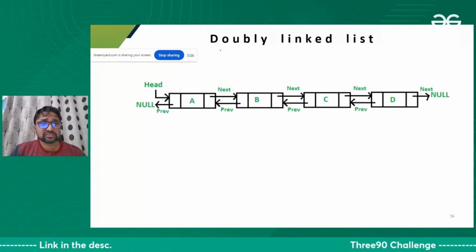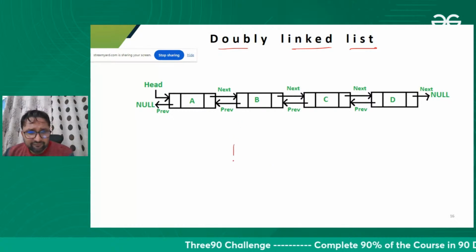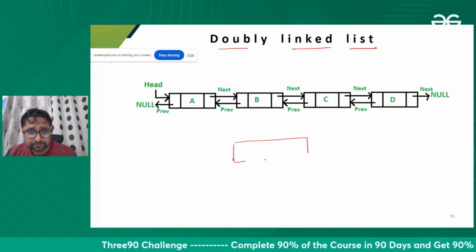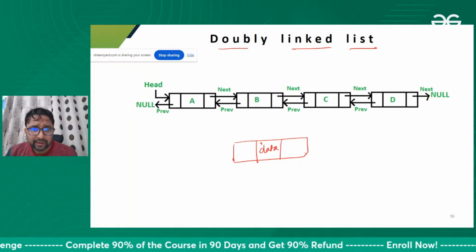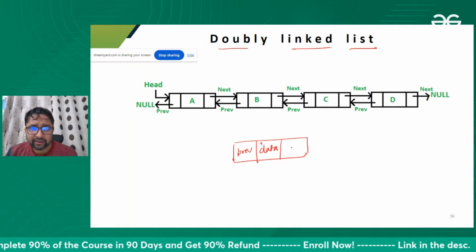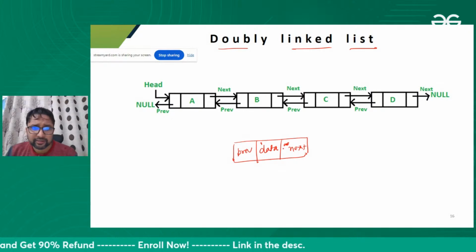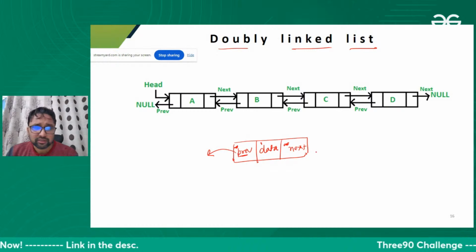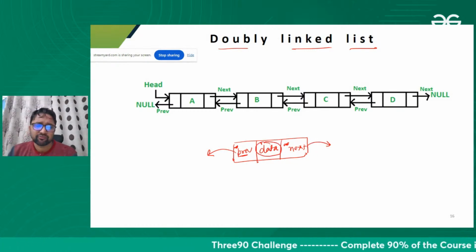And let's talk about the structure of a doubly linked list. In a doubly linked list, one node has this structure: data, address of the previous node, address of the next node. These are pointers storing addresses. This one stores the address of the previous node, this one the address of the next node. Data is one only; we are storing one data over here.